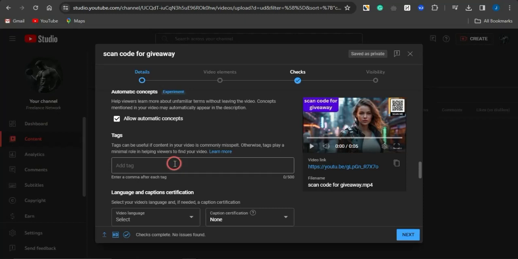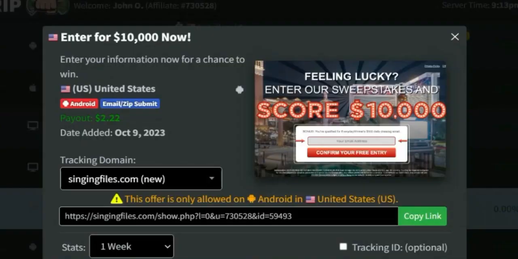right there. And as people do watch that video, they do like the video, they're actually going to be able to see that giveaway code right there, or the QR code, of which if they do scan, takes them directly to your CPA marketing offer. If they complete the offer, you make money. So this is a very cool strategy right now.